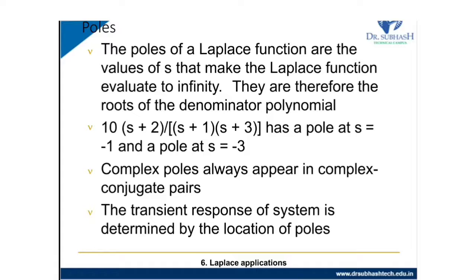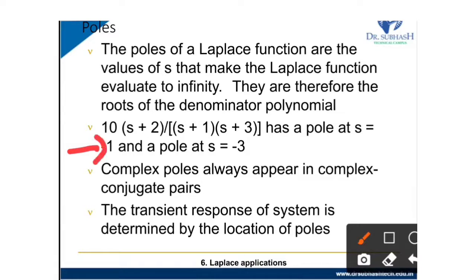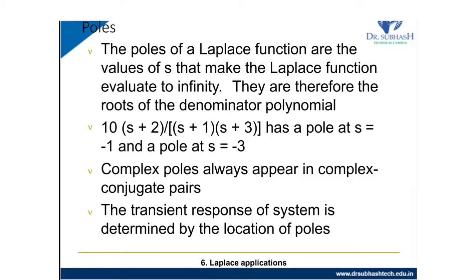So we have a pole at s equal to minus 1 and a pole at s equal to minus 3. Complex poles always appear in complex conjugate pairs. The transient response of a system is determined by the location of the poles.